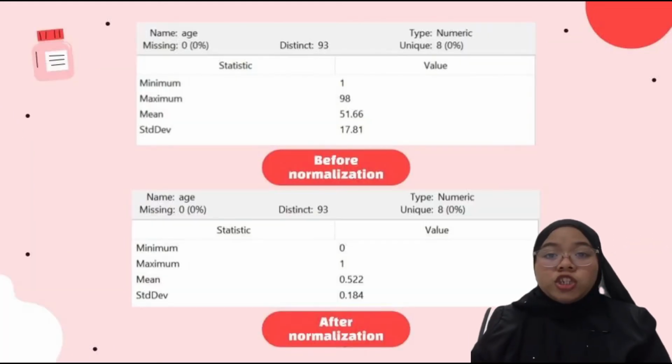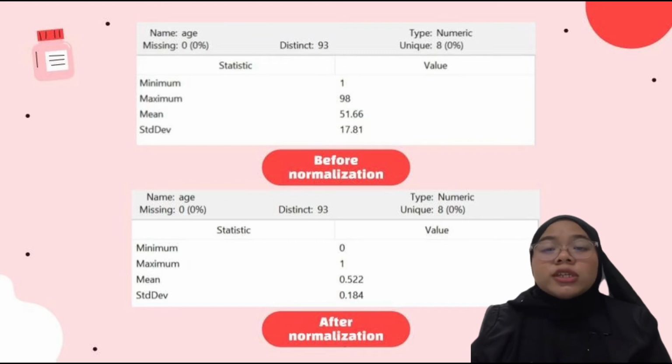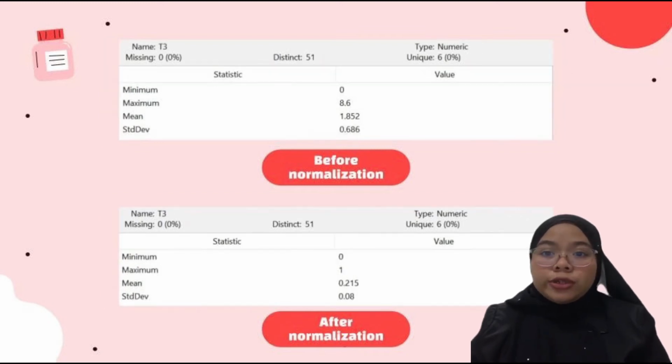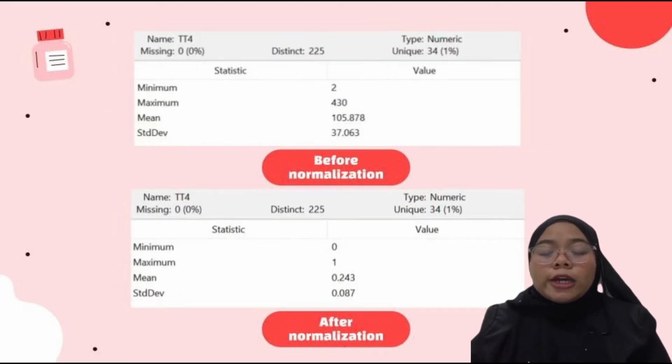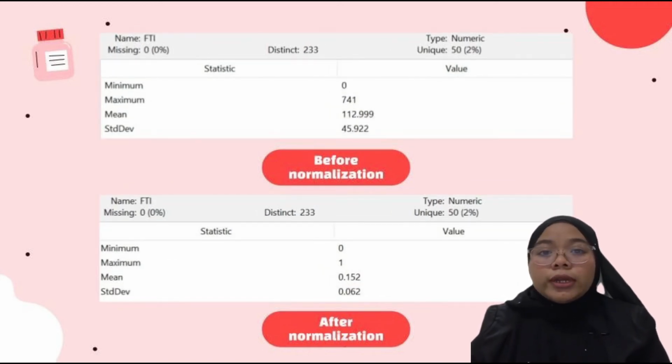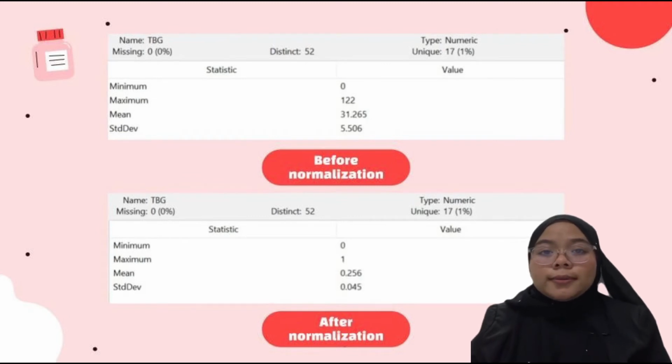The upper image is before we do the normalization for the age attribute. As you can see, the min value is 1 and the max value is 98. It has a big range, so after we apply the normalize filter, the min and max values will change to 0 and 1, while other values change to decimal points between 0 and 1. The same goes for the TSH, T3, T4, T4U, FTI, and TBG attributes.